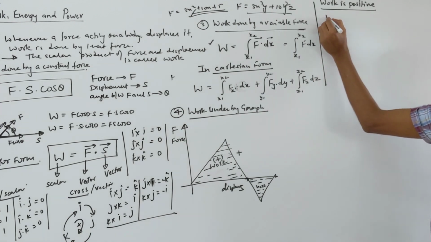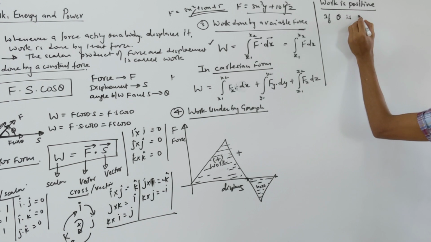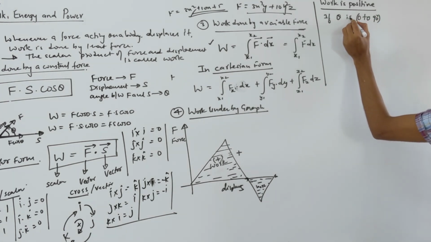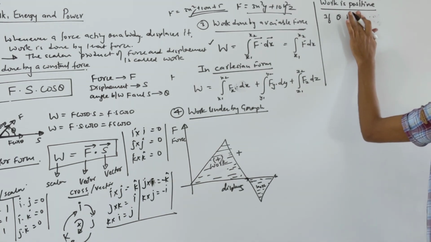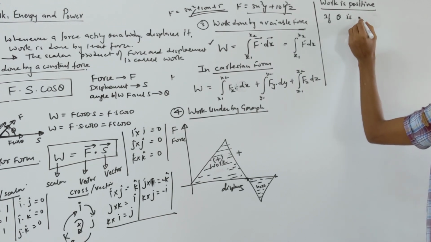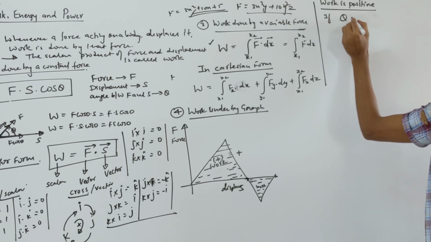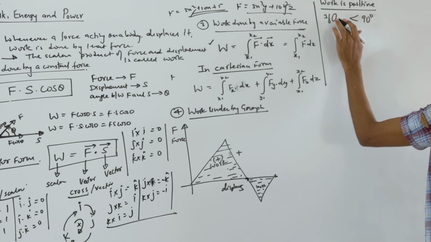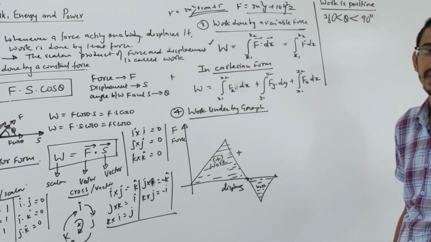One way is to say that theta is between 0 and 90 degrees, or less than 90, because at 90 it becomes 0. Let me say it more properly: your theta should be more than 0 and less than 90 degrees. In that case, work done will be positive.